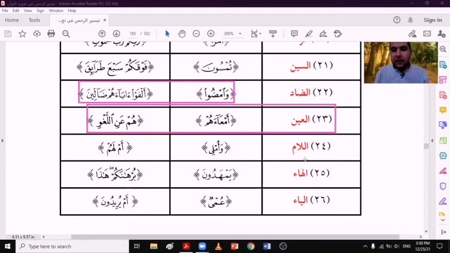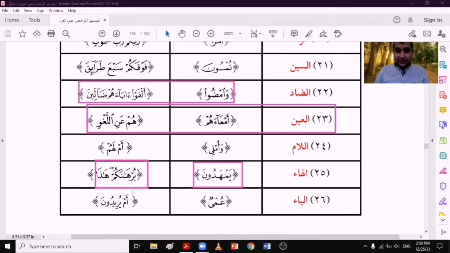And with the ha as in يمهدون, here in one word. And between two words as in برهانكم هذا. Meem ساكنة followed by ha, so we should pronounce the meem clearly. And the last example with the letter ya as in عمي. Meem followed by ya, so we should pronounce the meem clearly. And between two words as in أم يريدون. Meem ساكنة followed by ya, so we should pronounce the meem ساكنة clearly.